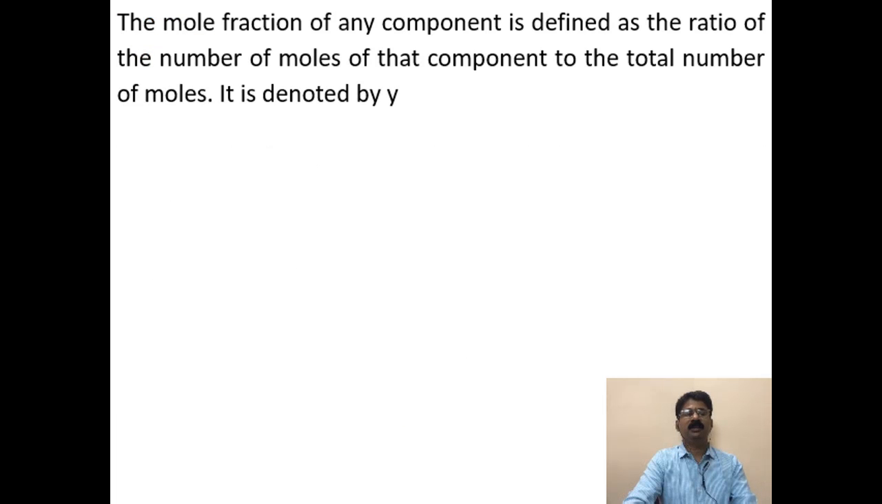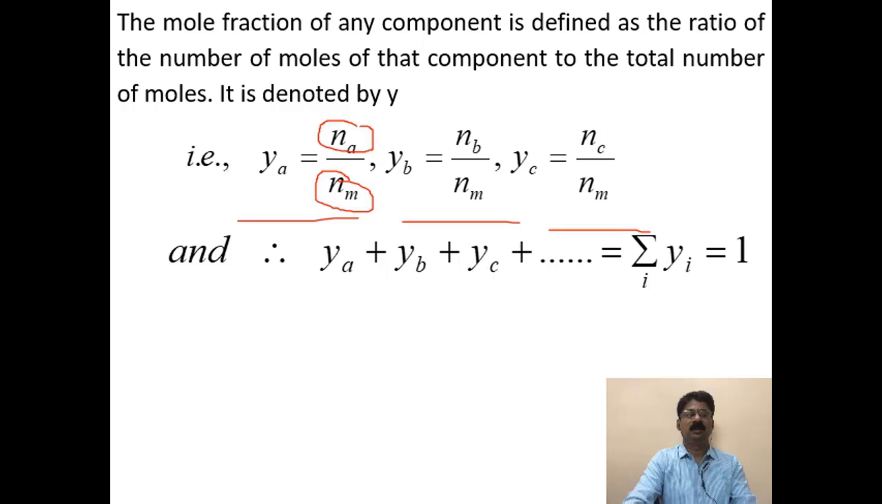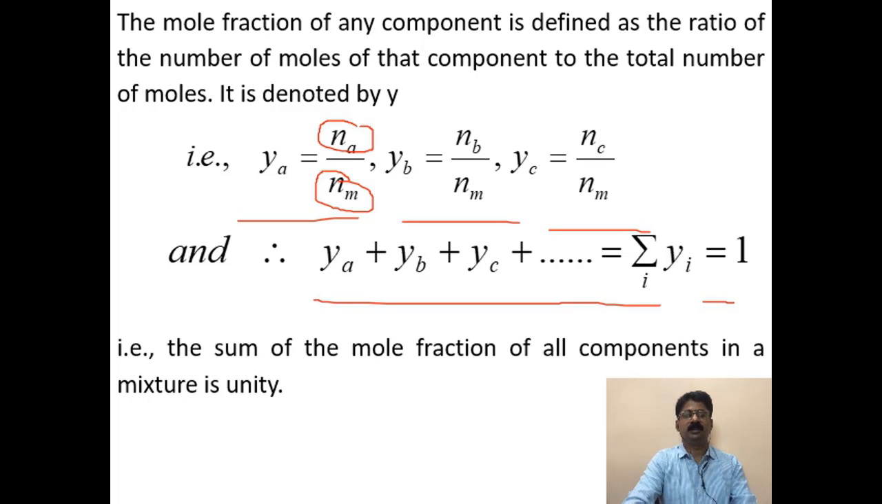The mole fraction of any component is defined as the ratio of the number of moles of that component to the total number of moles. It is denoted by y. So ya is equal to the number of moles of A divided by the total number of moles in the mixture. Similarly, you have the expressions for yb and yc. And you should also know that the sum of these mole fractions makes up to 1. That is, the sum of the mole fractions of all components in a mixture is unity.